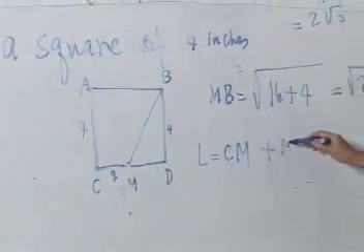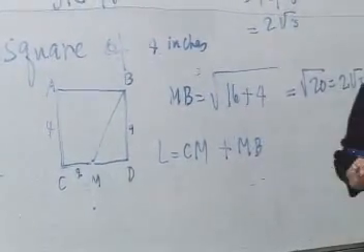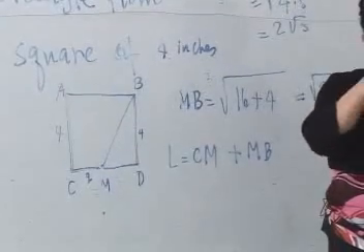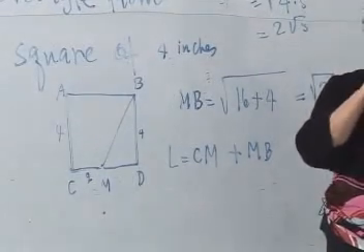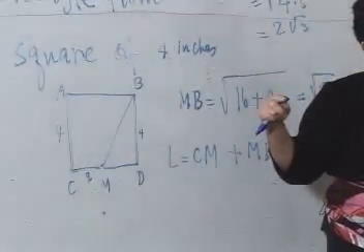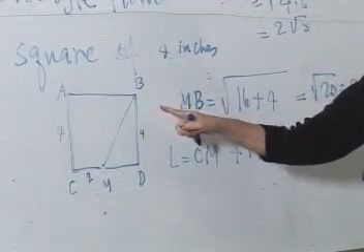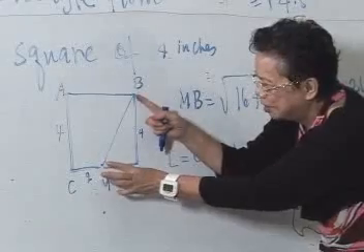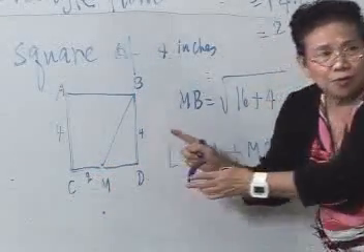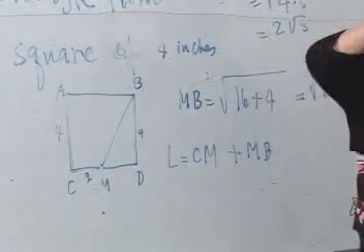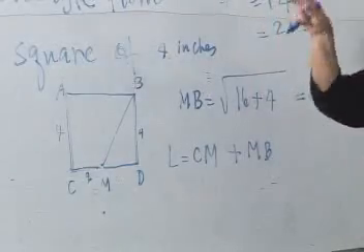plus MB. So, by the way, the Greeks never used a ruler, no? They only used compass and straight edge. So, how can they measure MB? They do not measure, it is 2 point something. No, only straight edge without measurement, and compass.